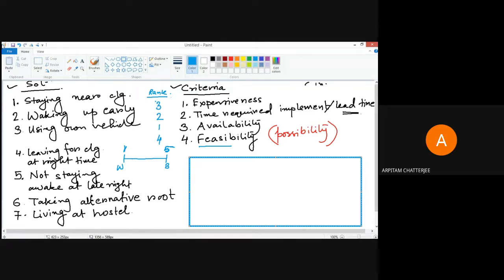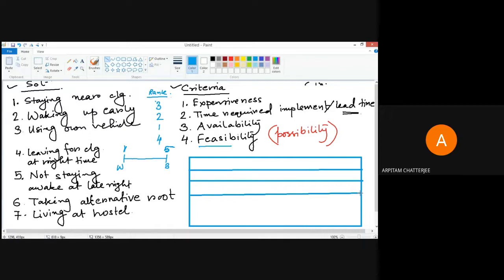And in this matrix, what we have to do is make the number of rows the same as the number of solutions. So we have 7 solutions, so we will have 7 rows over here. I may not do all of it because it is repetitive work.